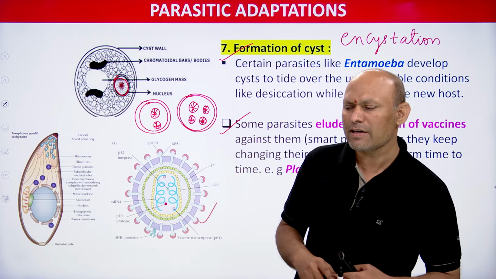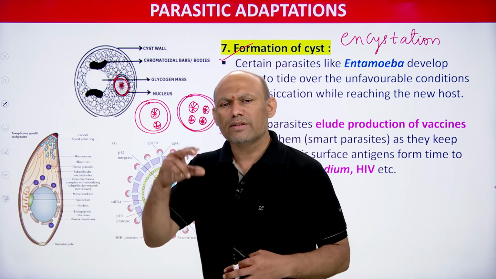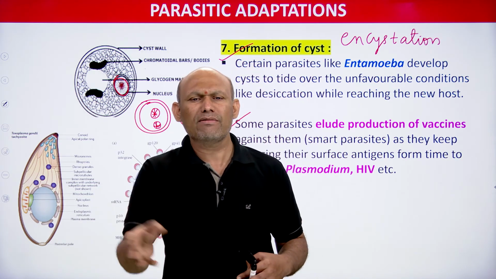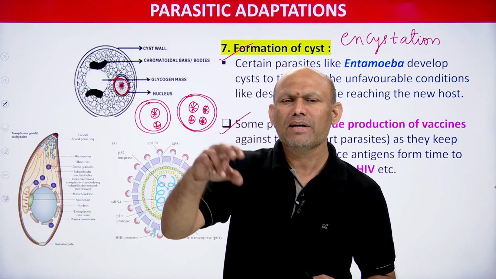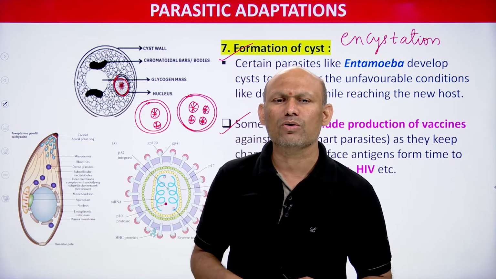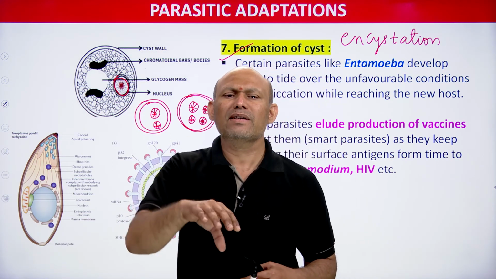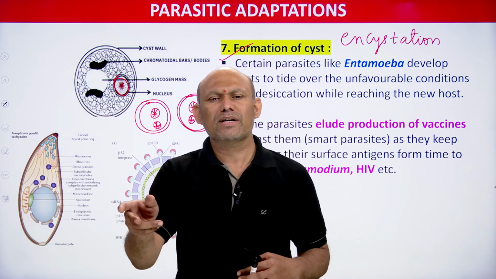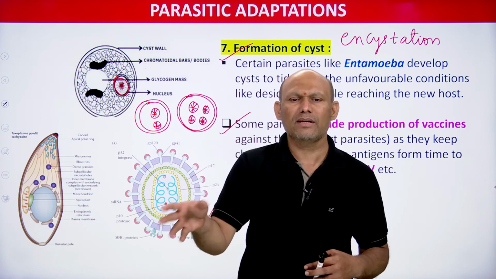Internal parasites generally have poorly developed sense organs. I mean, sense organs are poorly developed in endoparasites. Why? Because they are living inside the body of their host, and when they are living inside the body of the host, body conditions, meaning temperature and pH, will all be stable in the body of the host.